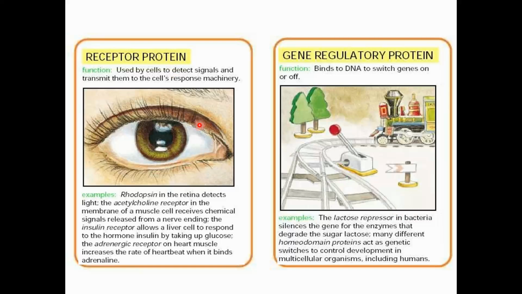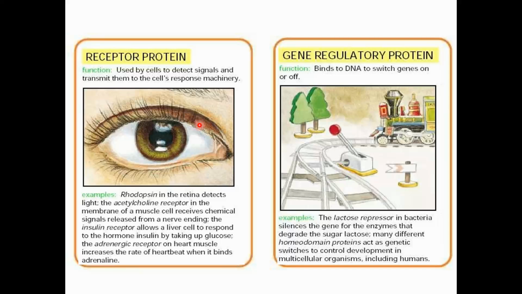A receptor is a protein that is present normally on the cell membrane, and it is also present inside the cell in the nucleus, but that we call a nuclear receptor. But mostly the protein receptors are present on the outside of the cell, on the cell membrane. And what do they do? They mediate the signals. So protein can act as a signal, and protein can also act as a receptor.